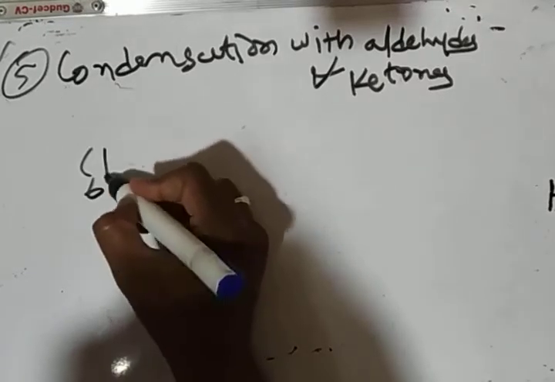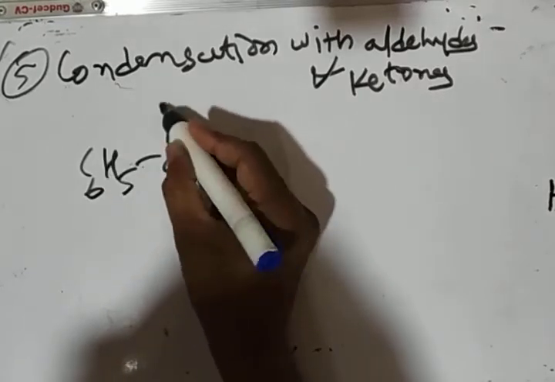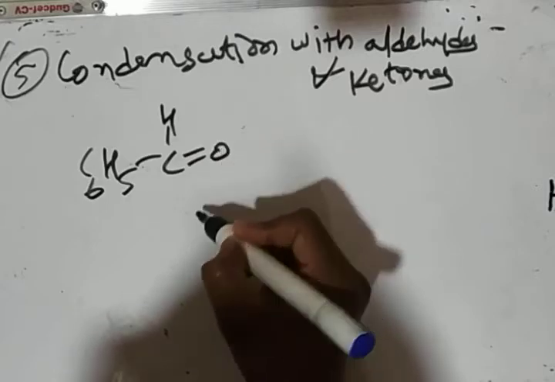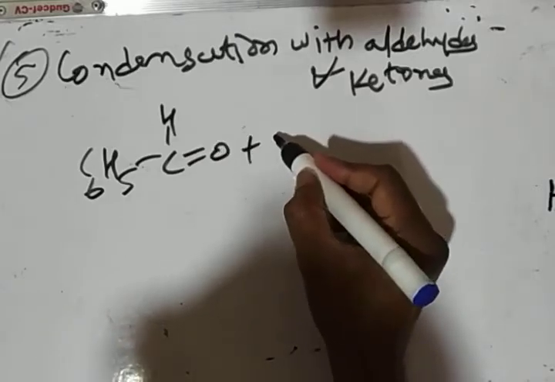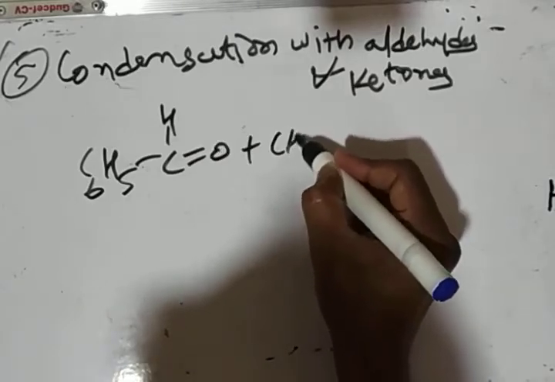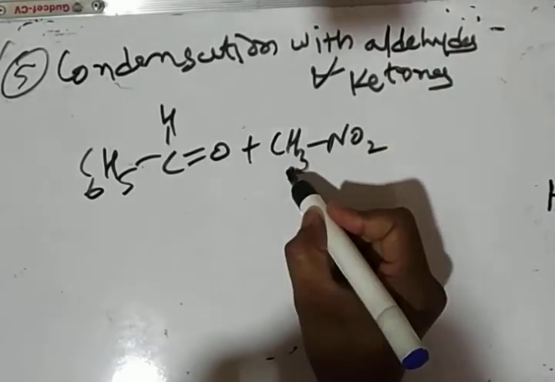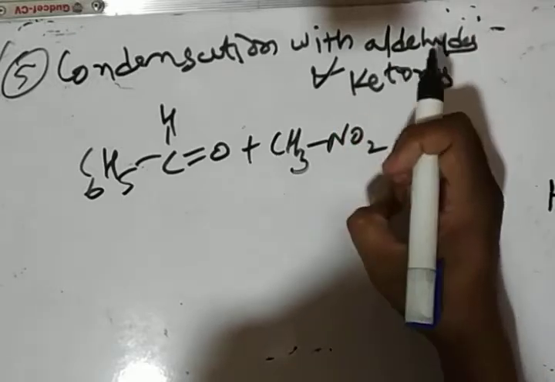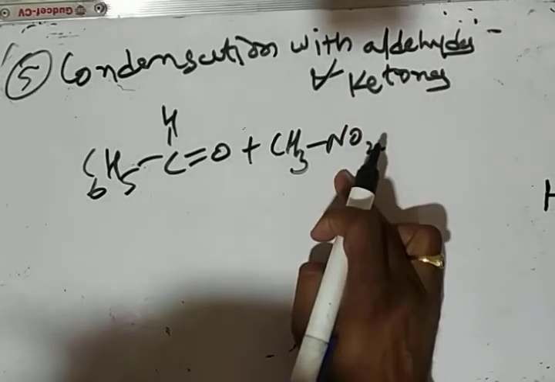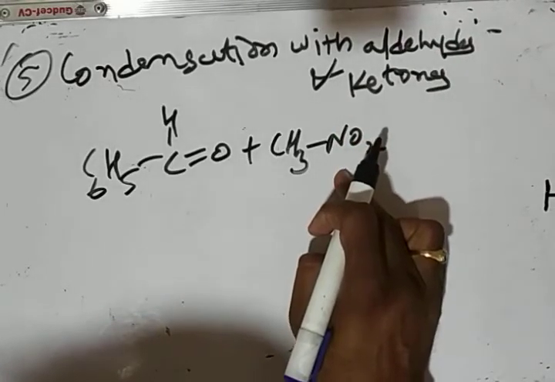For example, if we take benzaldehyde and react it with nitromethane, the hydrogen of this nitromethane is acidic due to the strong electron withdrawing NO2 group. What happens here?